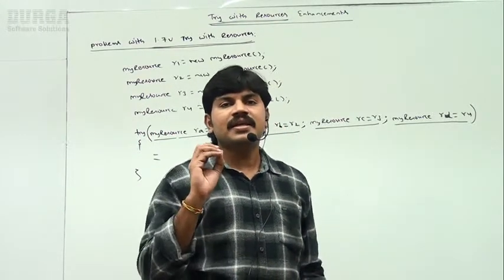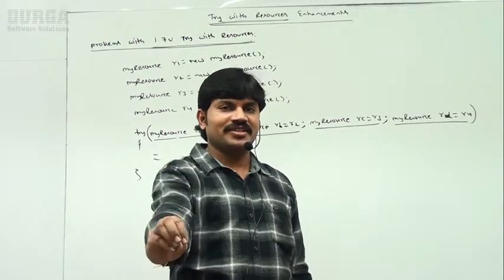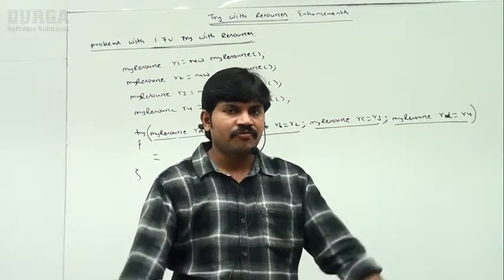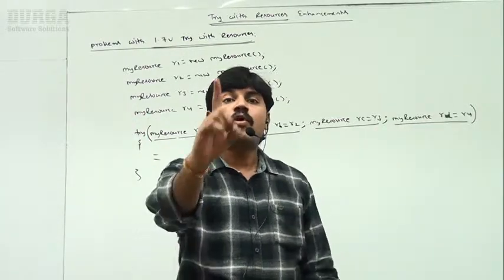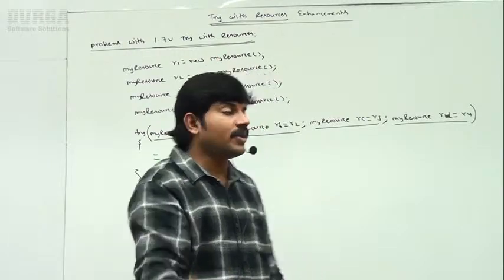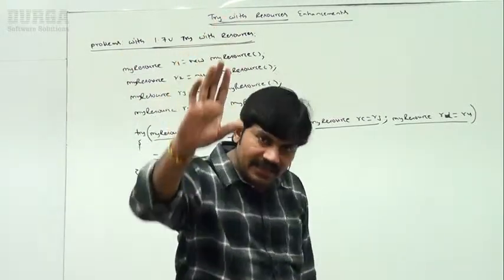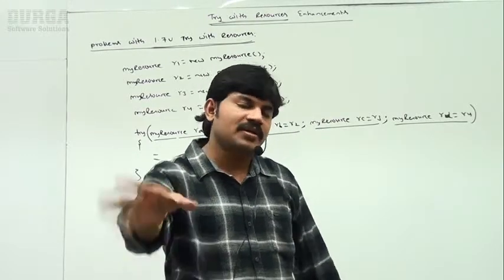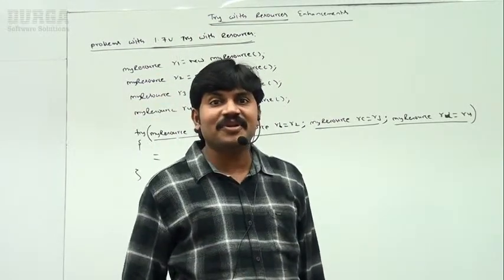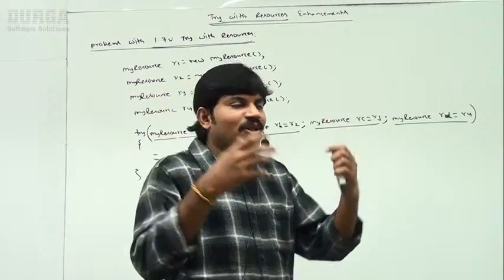Sir, luckily in the 1.9 version, from 1.9 version onwards, whatever resource reference variable is created outside of the try block, you can directly use it inside a try block, no problem at all. Remember this one, sir. How much flexibility for the programmer?